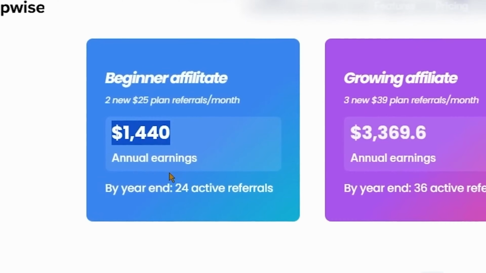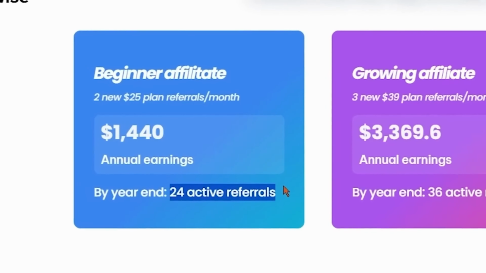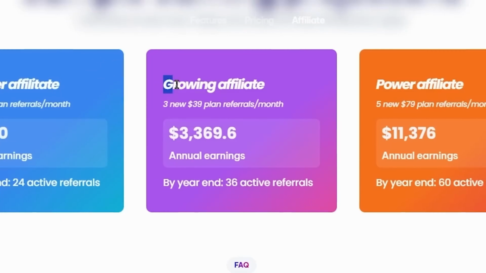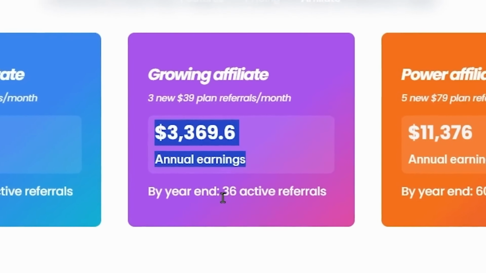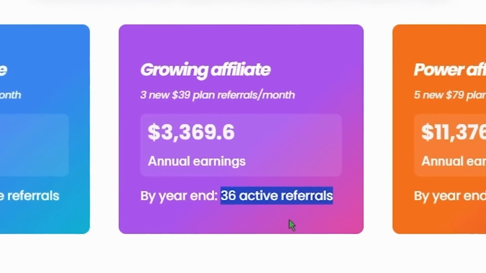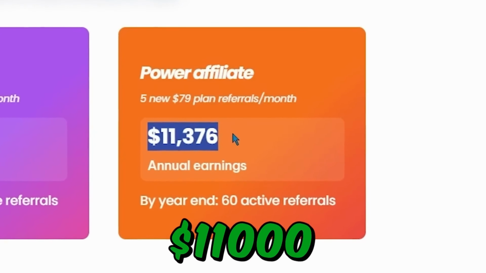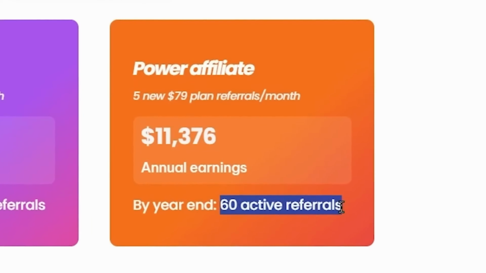Register as an affiliate, get your unique referral link, and add it to your video descriptions. When viewers sign up using your link, you'll receive commissions on autopilot. This tool is in high demand for content creators, making it an excellent opportunity for recurring income.